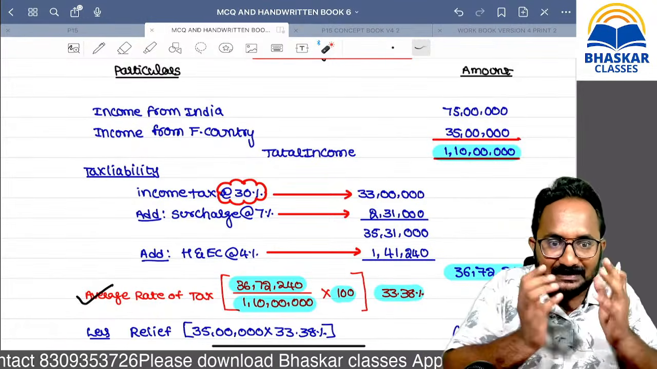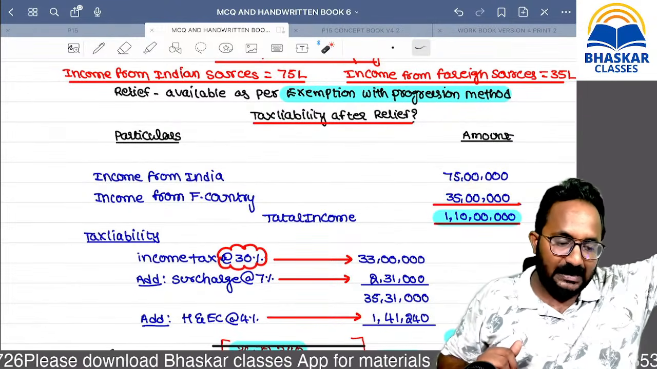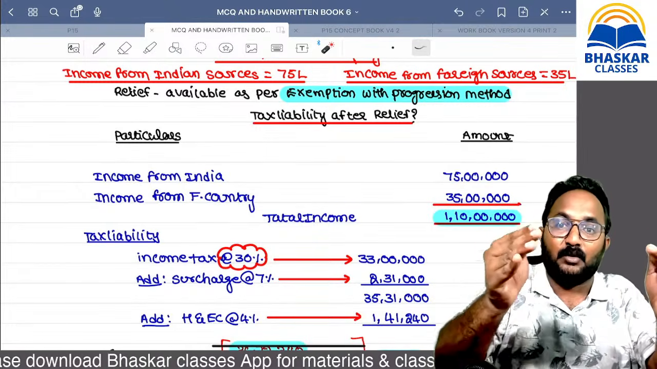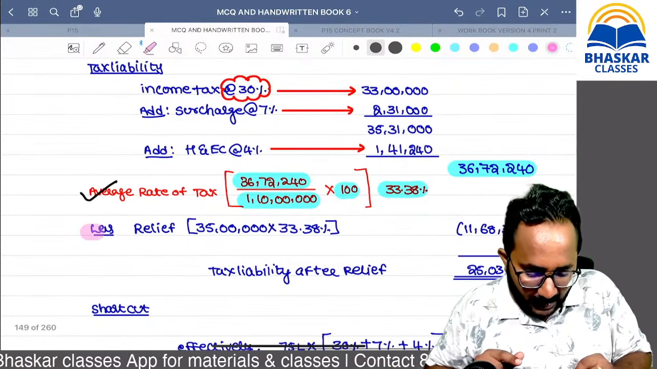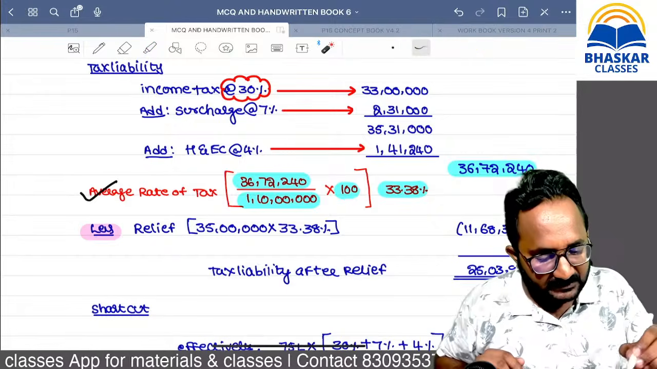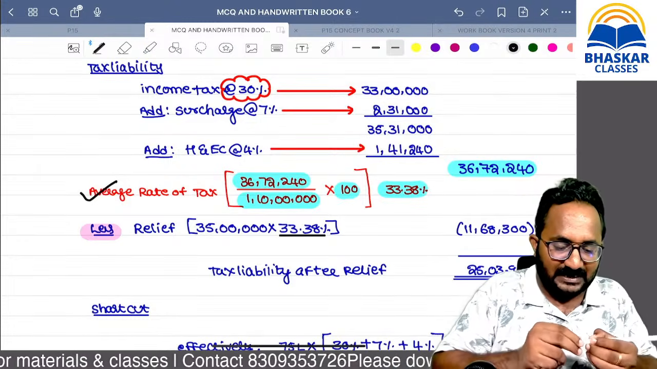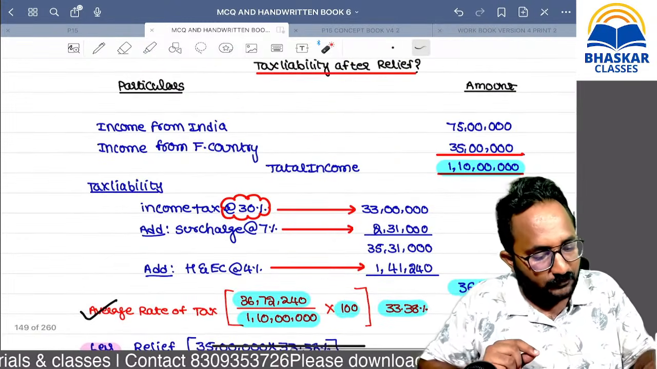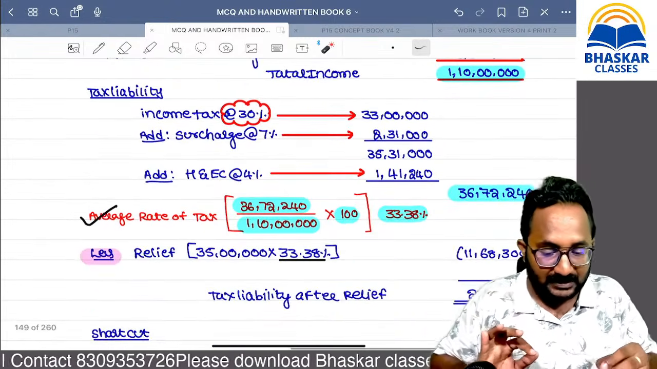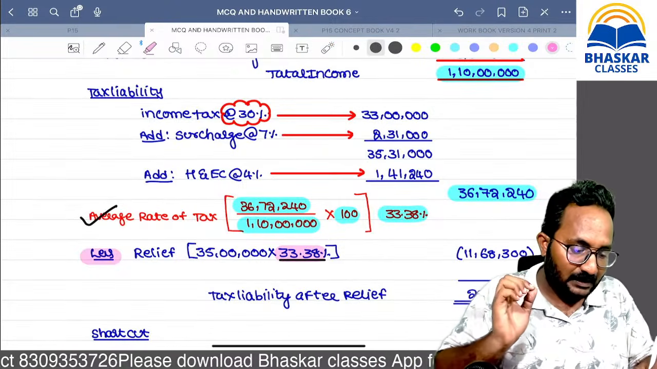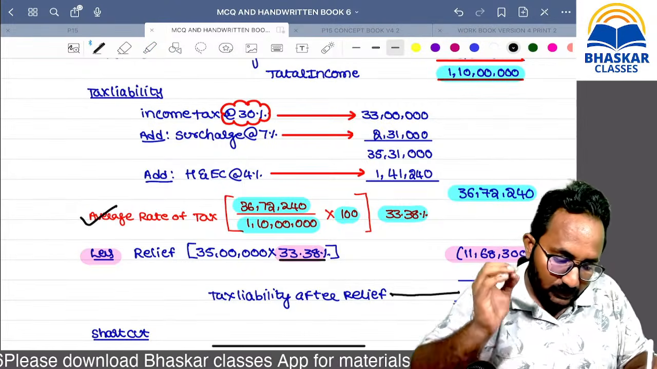But double taxation has happened. Foreign country income is taxed here, but in the foreign country also it is taxed, how much? 35 lakh. For this amount we are going to provide the relief. So now please provide the relief. Before relief, this is the tax liability. Now we are going to provide the relief by using the same rate. Yes, 35 lakh is double taxed foreign income. In the foreign country this amount is taxed, and now in India also this amount is taxed. That's why we are going to provide the relief, that is 33.38. Yes, we can calculate the relief amount. This is the tax liability after relief.